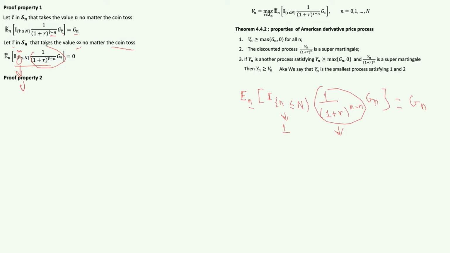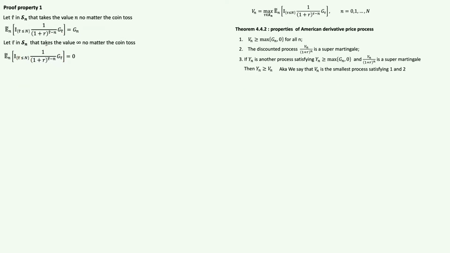So essentially what we have just shown here is, if you remember, Vn is the maximum among the set of stopping times, and we have shown that if we take theta hat, then we have Gn. If we take the special stopping time, tau bar, we get 0.